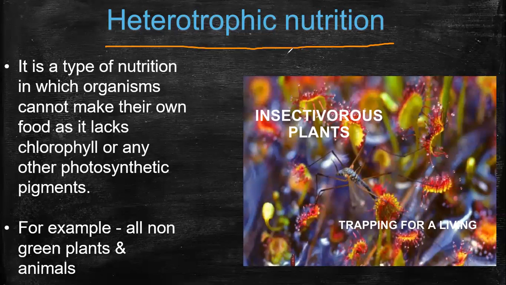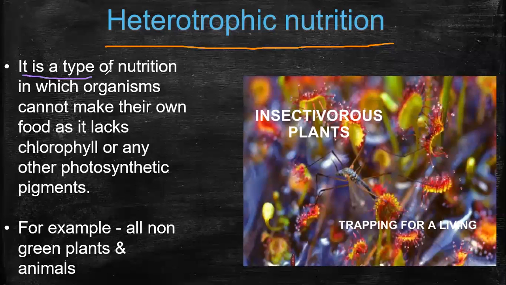Autotrophic means self-nourishing, right? Preparation of their own food and utilizing it. And we said that animals directly or indirectly depend on plants for food. So the dependence for food is what is said to be heterotrophic nutrition in short. Let's check the definition.